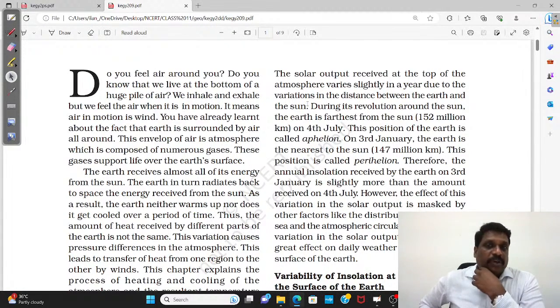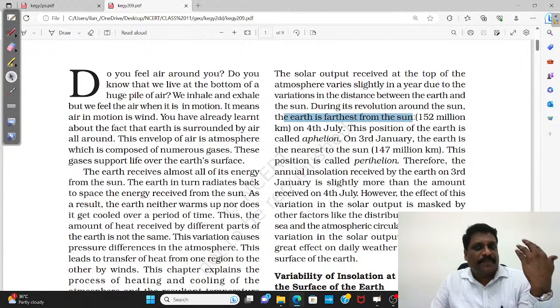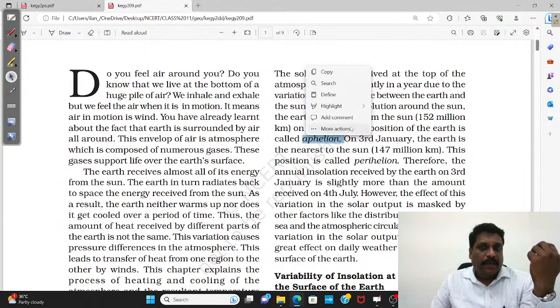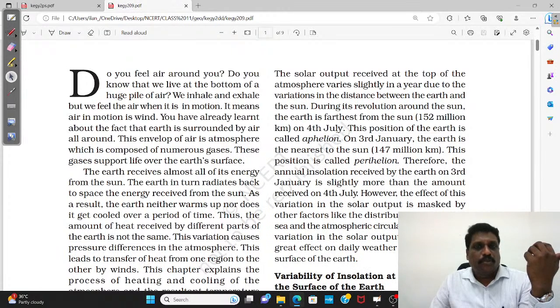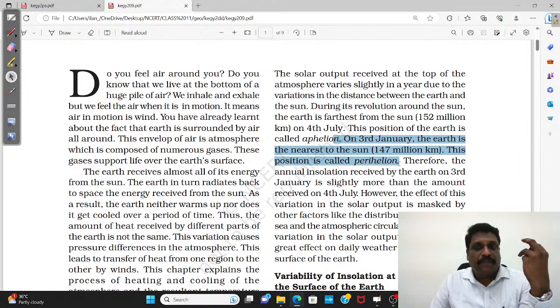If you ask me when exactly you have an exception, exception happens, say for example, during its revolution around the sun. Sometimes earth is located far away from the sun. This far away position, technically we call them as what? Aphelion position. It occurs in the month of July, 4th, American Day of Independence. And similarly, when sun is very close to earth, this position we call them as what?